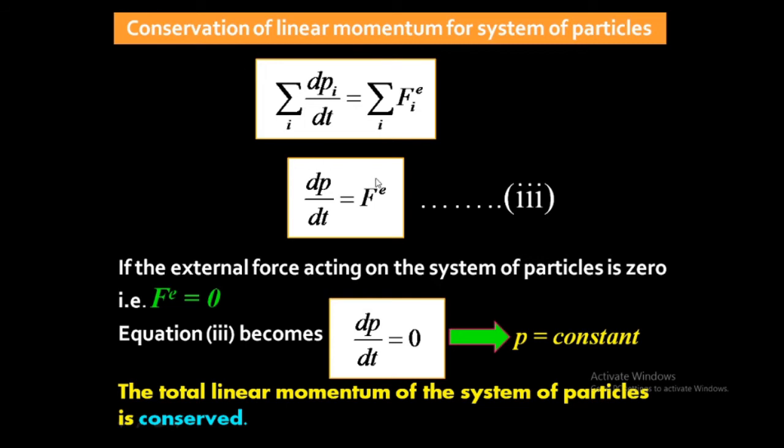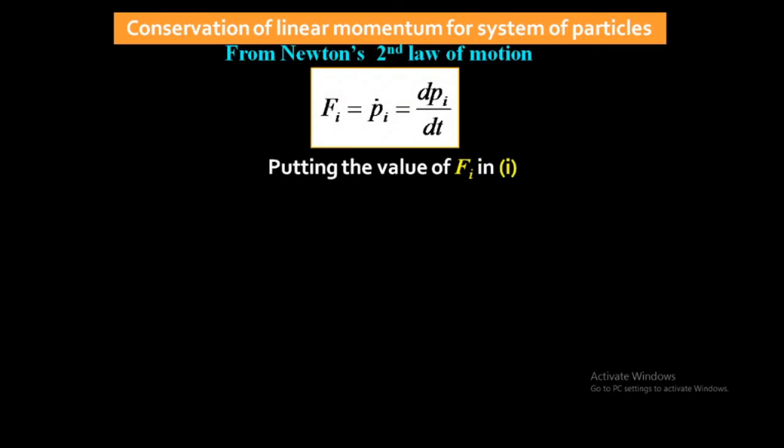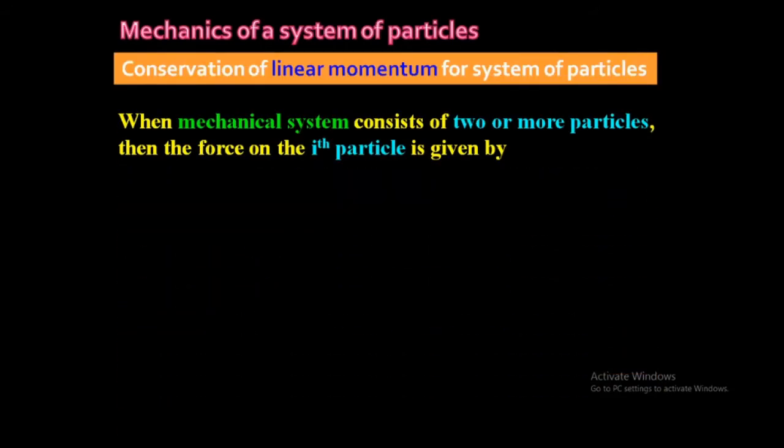So this is the total linear momentum of the system of particles is conserved. I am repeating this derivation once more because some interruption was there in the middle. That's why I am just revising these expressions. Okay, I am revising. We are considering the mechanical system of particles, 2 or more particles.